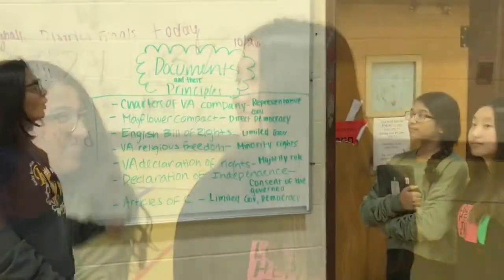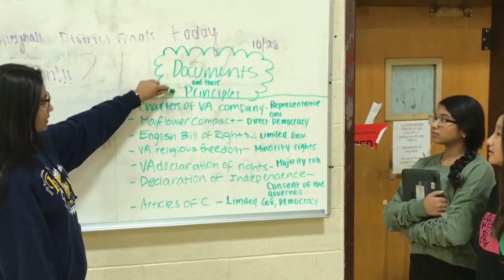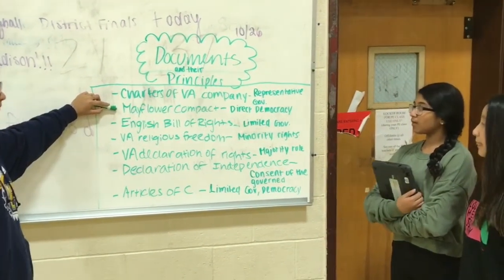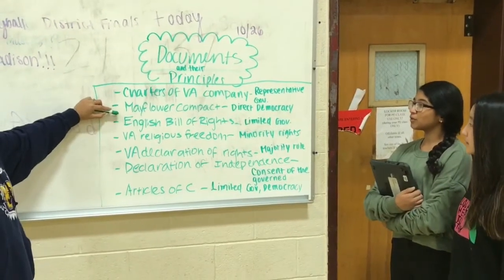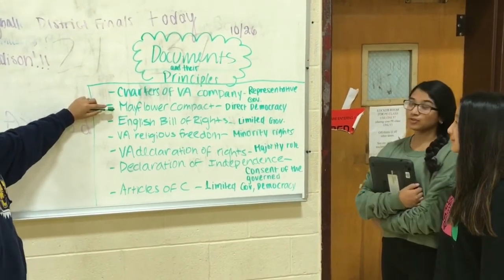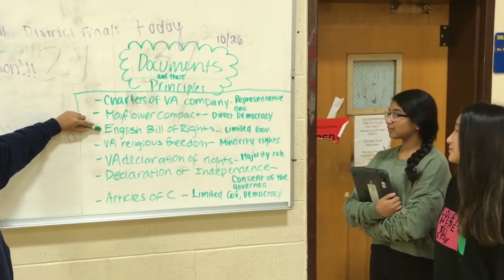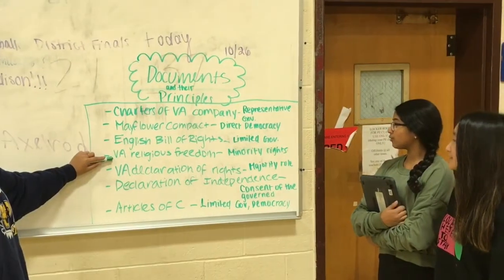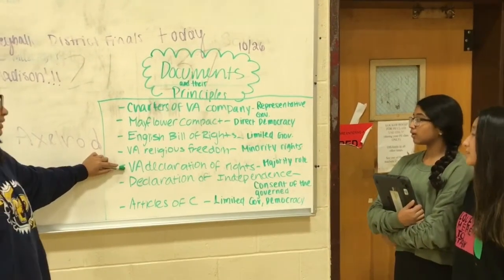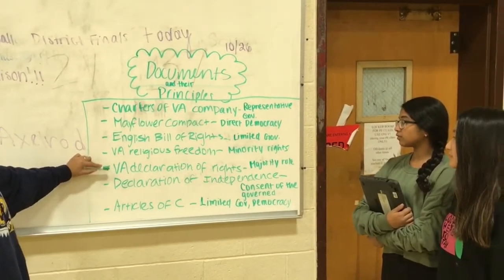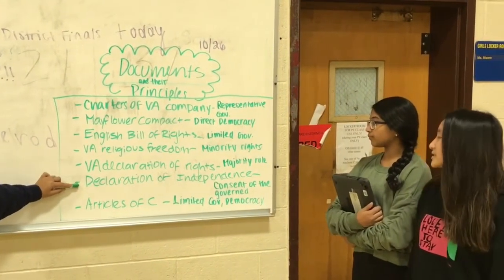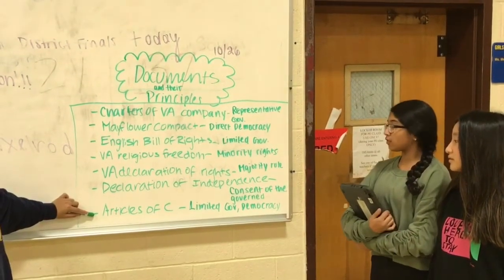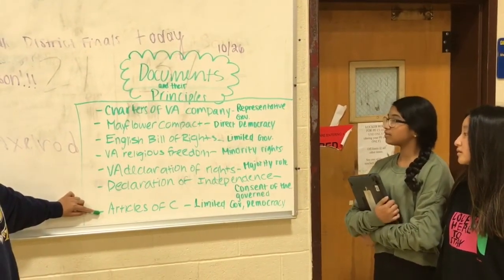We're going to learn about the documents and their principles. The Charters of the Virginia Company was representative government. The Mayflower Compact was direct democracy because the 41 Pilgrims voted on themselves for their rules and laws. The English Bill of Rights was limited government. The Virginia Statute of Religious Freedom was majority rule and minority rights. The Virginia Declaration of Rights was majority rule and minority rights. The Declaration of Independence was consent of the governed. And the Articles of Confederation was a combination of all of them, which includes limited government and direct democracy.